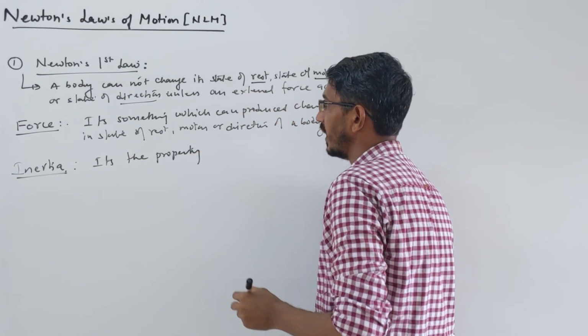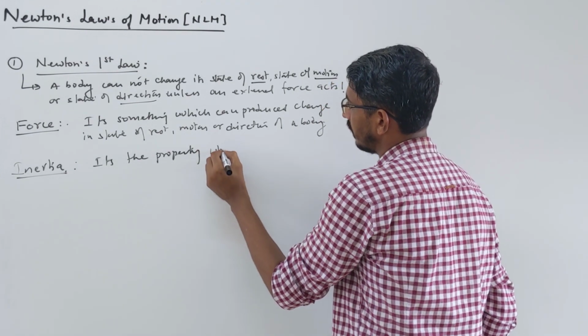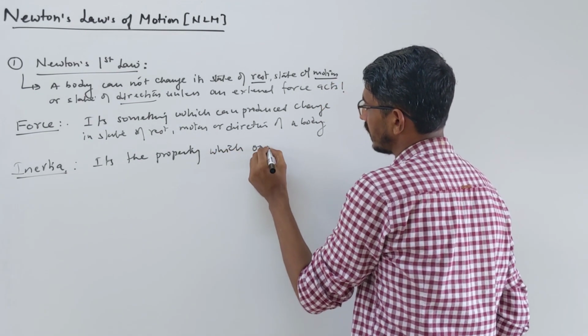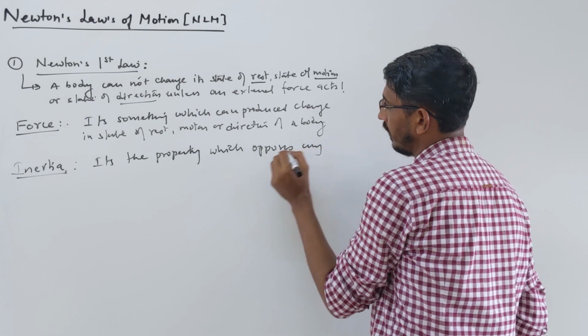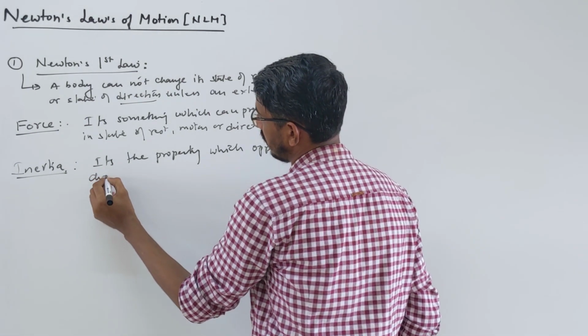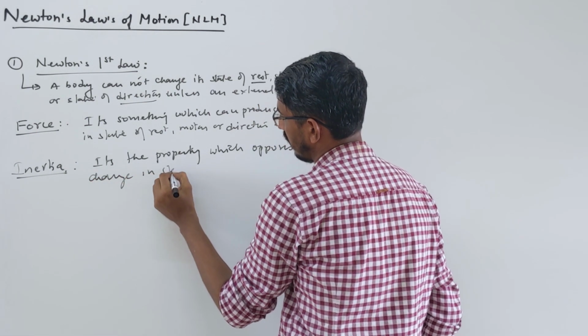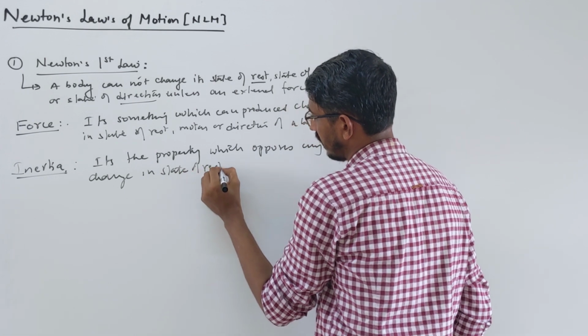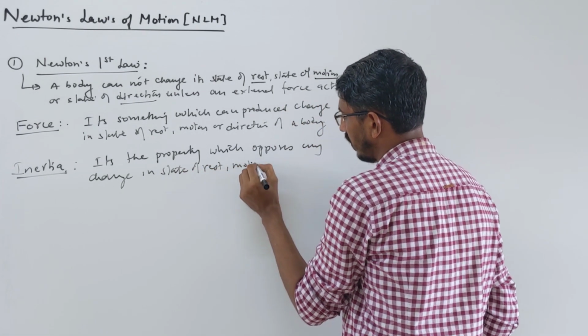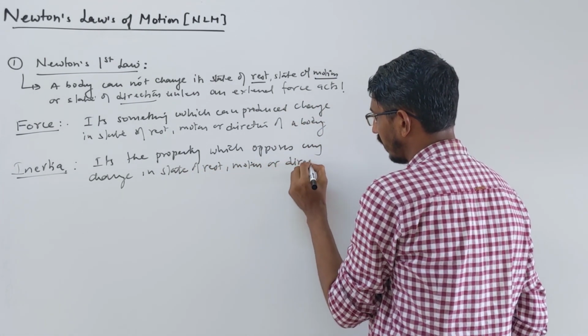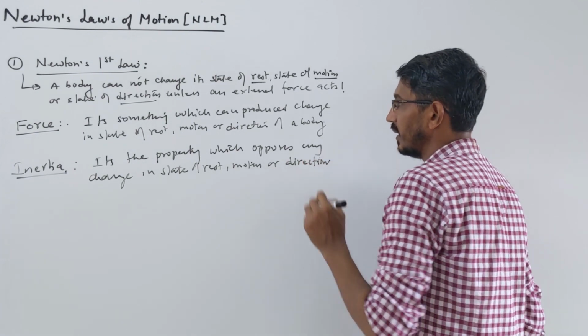So inertia is an inbuilt property of the body, everybody has it, which opposes any change in the state of rest, motion or direction.